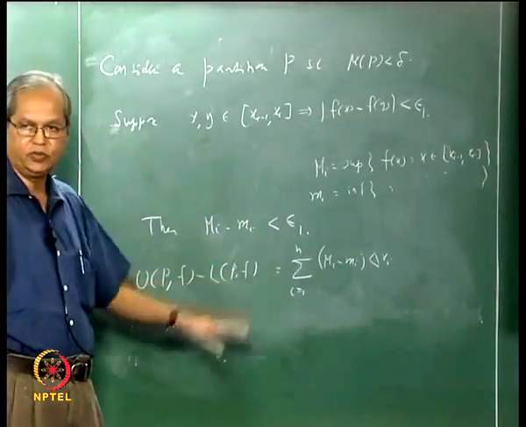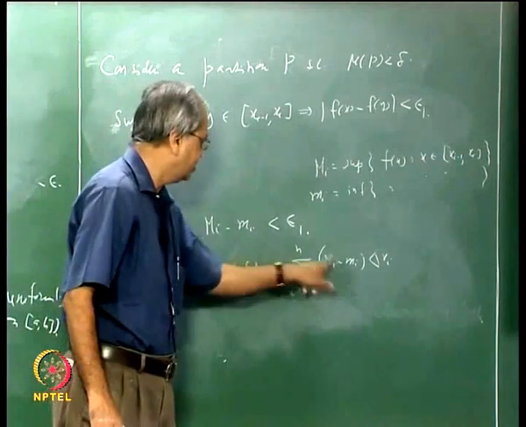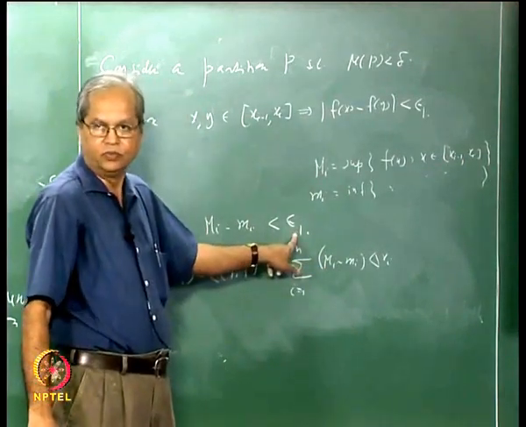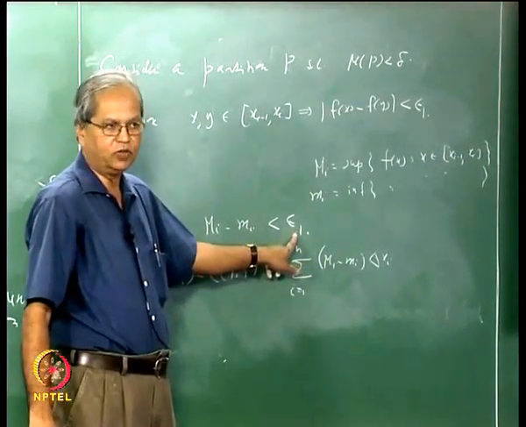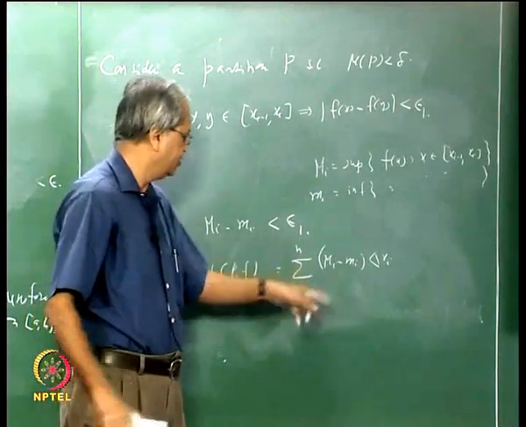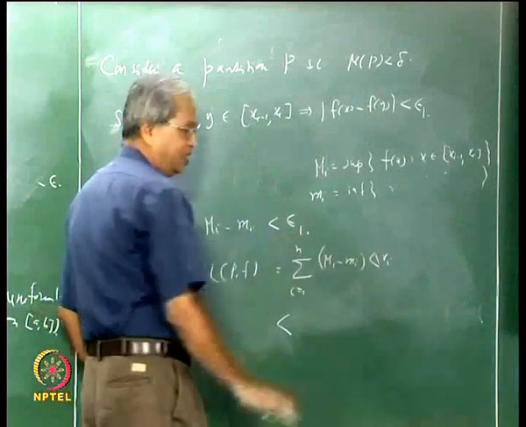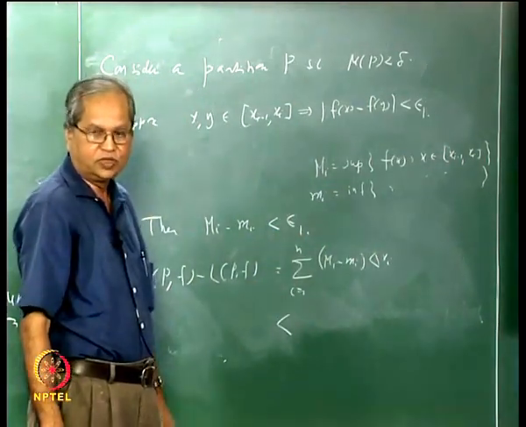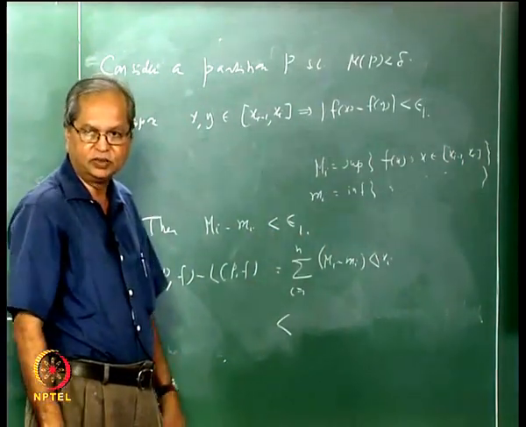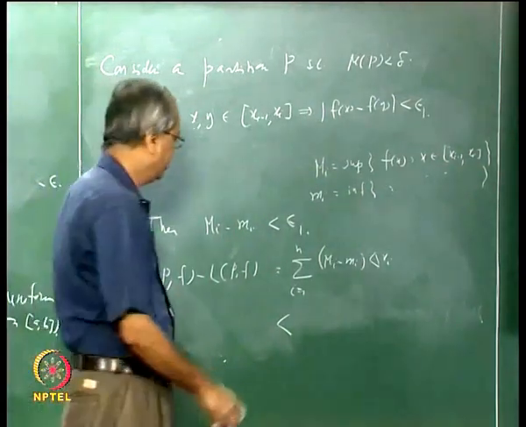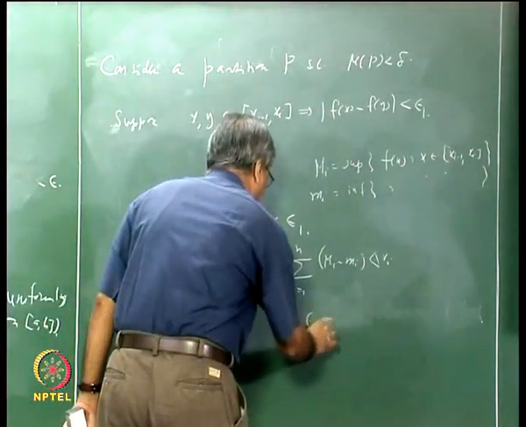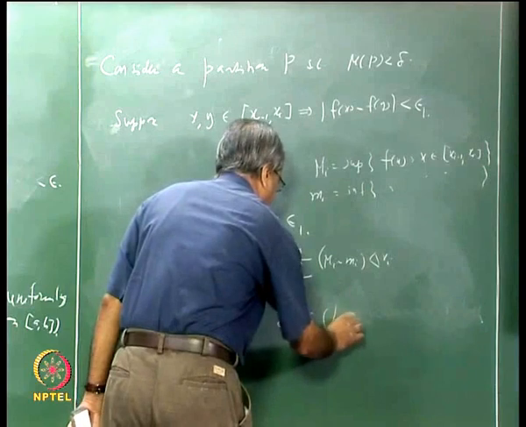So the difference will be given by this, but what we know is that this number is less than epsilon 1 for each i, so we can say that it is less than sigma of epsilon 1 into delta x_i. But we know that sigma delta x_i is b minus a, so this will be less than epsilon 1 into (b minus a).